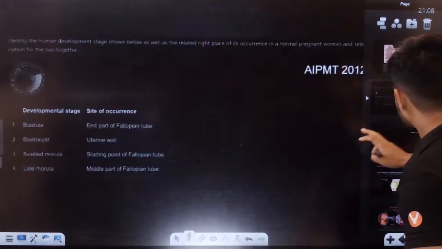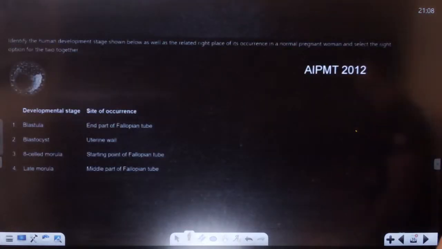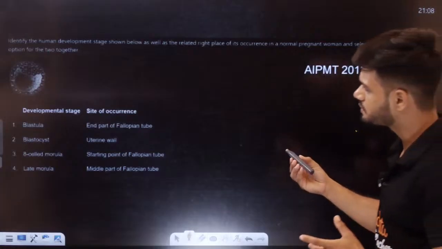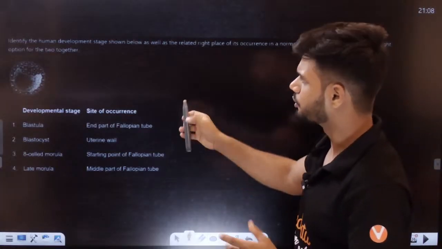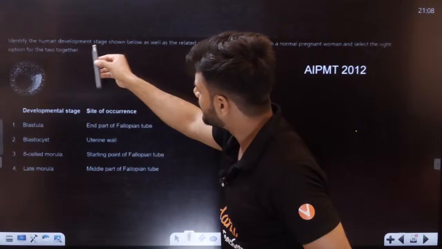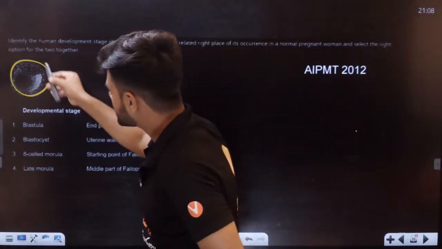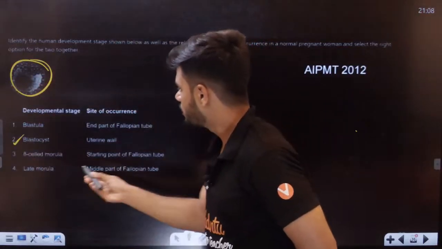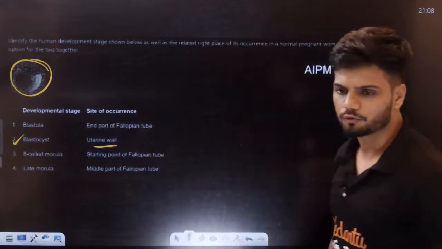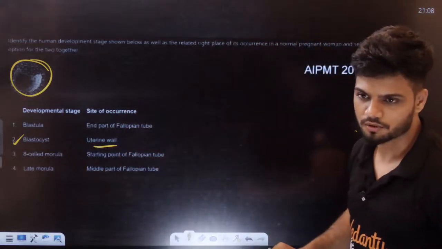Now, students, here is the question to all of you. Start solving. I don't think it's visible to all of you, so I'll read it for you. Identify the human developmental stage. This is a blastocyst. And the site of occurrence: uterine wall.